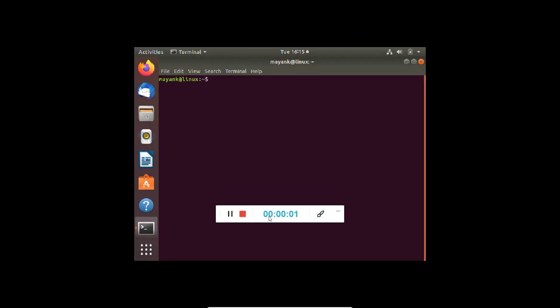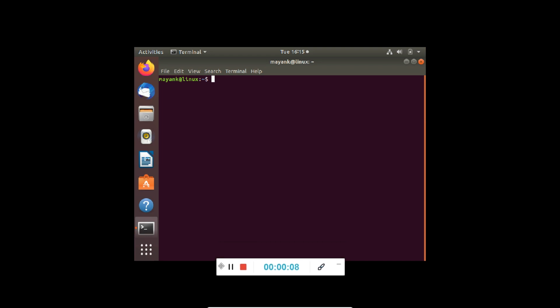Let's continue with the permissions part of the Linux atmosphere. Now we have seen the permissions for a basic file. A quick overview: there are three types of permissions for a file, read, write, execute, divided in three parts. The first part is for a user, the second part is for a group, and third